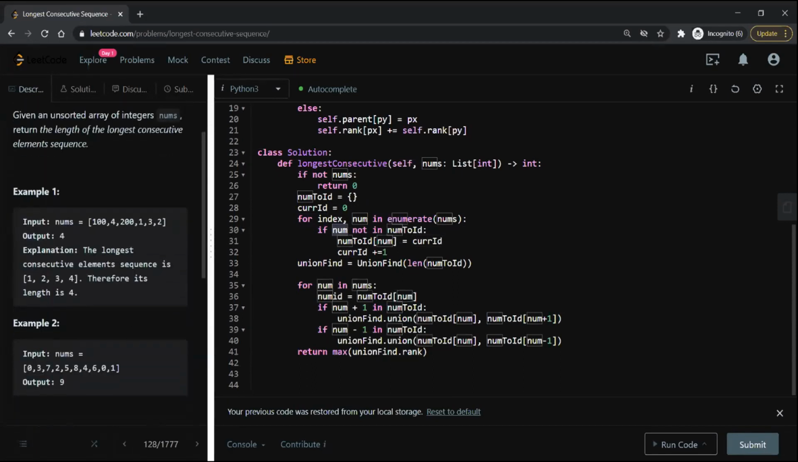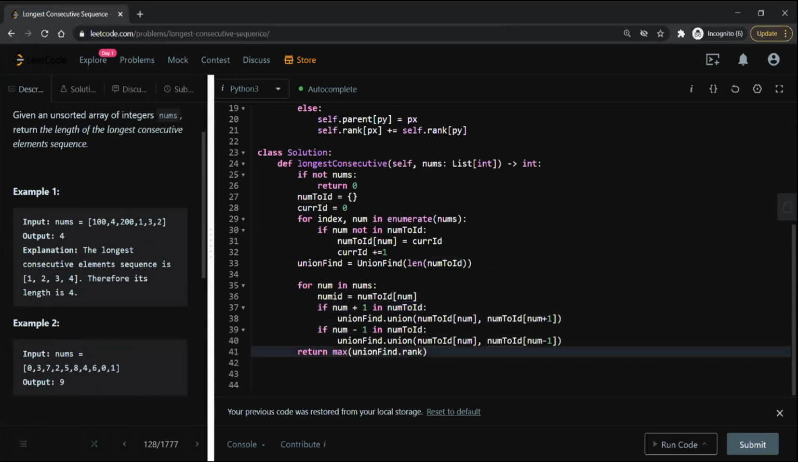Example 2, yeah. So in that case we only need to consider one of them. For that reason I created an ID, and then, based on how many unique numbers we have, created a union find from that. And then, like Uday was saying, basically go through all the numbers, get the ID for each, and if number +1 or number -1 is there, do a union on that.